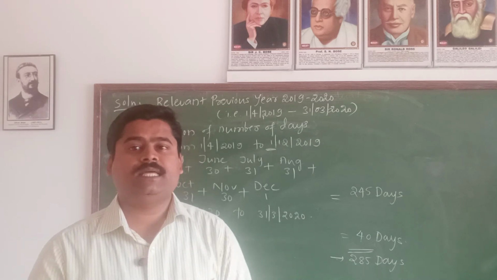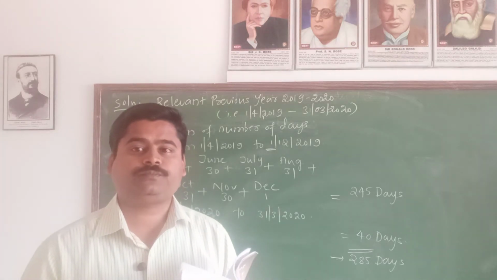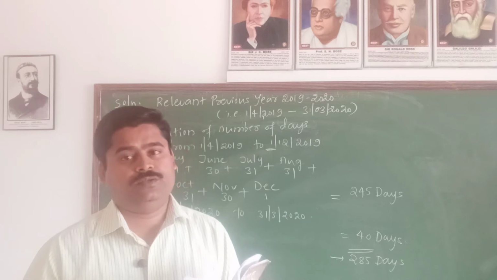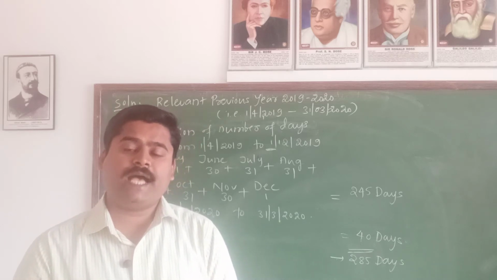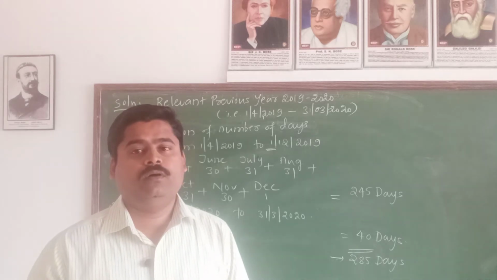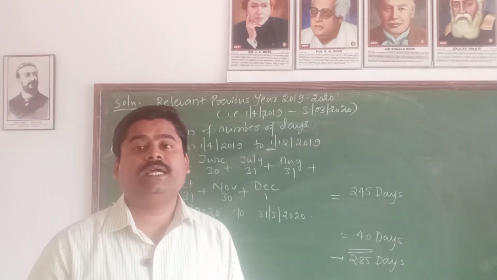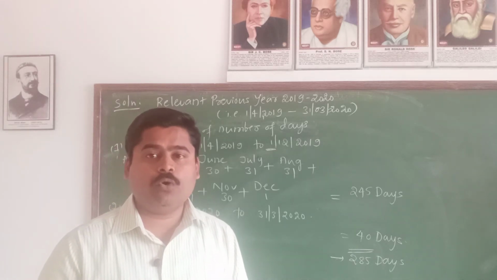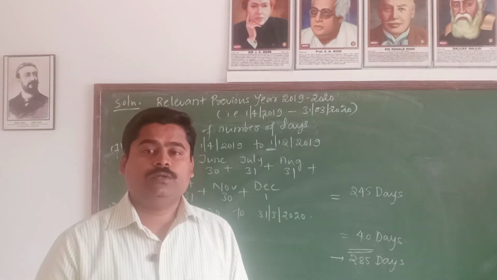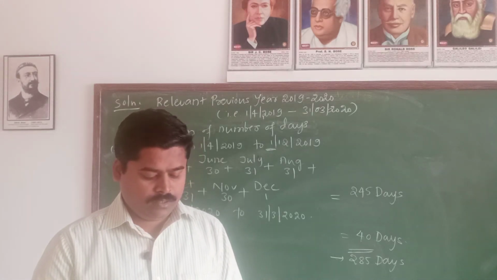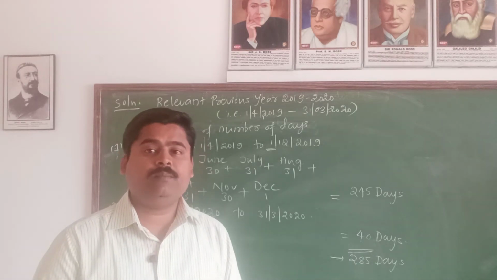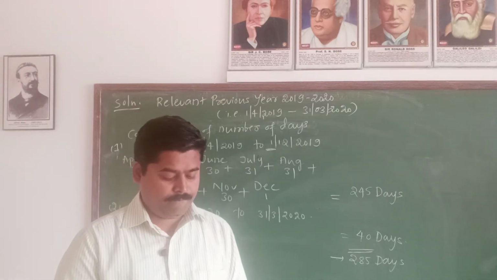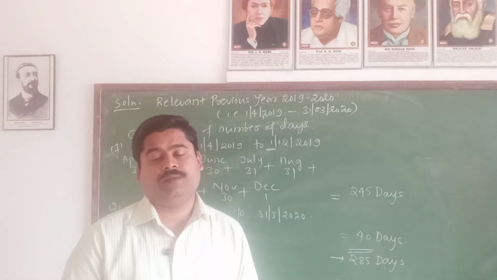The second thing is that we have to go through the additional condition. What is the additional condition? If he or she has been in India for at least 730 days or more during the 10 previous years immediately preceding the relevant previous year.